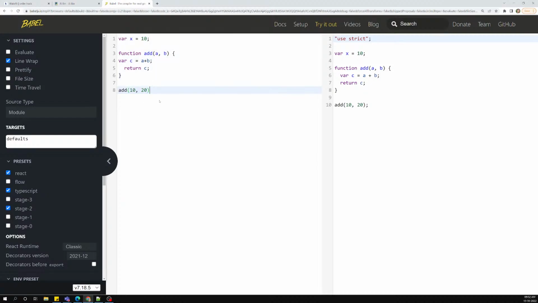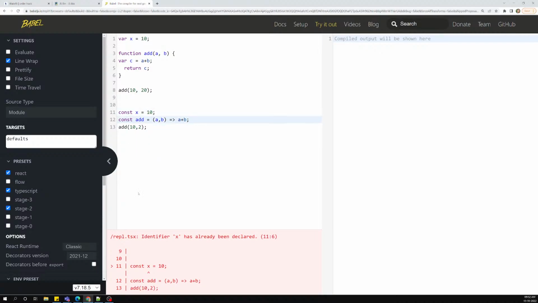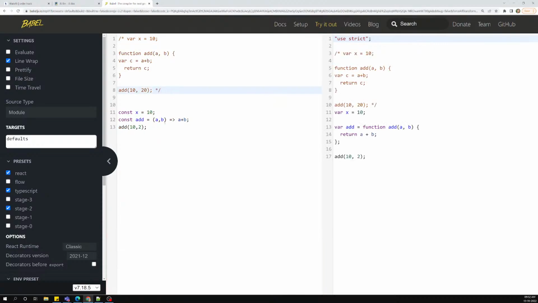So here this is the code I have written in the ES7. Now here in these 3 lines it has finished. We have finished the code. Okay. So here it is telling that x is already declared and all those things. So let's try to comment out all this code. Okay. Now within all this code, I have written only in 3 lines of code.